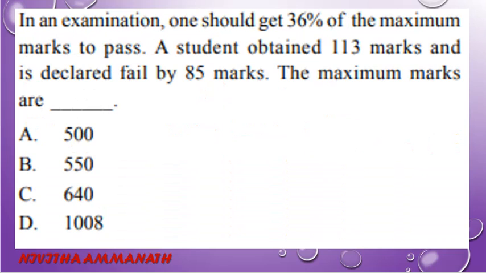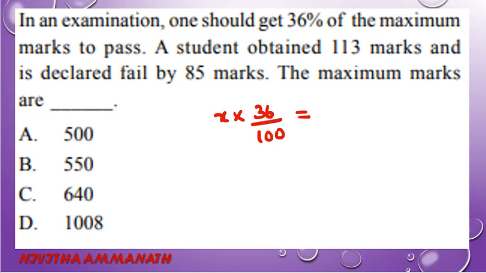In an examination, one should get 36% of maximum marks to pass. A student obtained 113 marks and is declared failed by 85 marks. The maximum marks are? So we have to find the maximum mark. If anyone passes, that is 36%. So total marks into 36 by 100, that is 36% of x, that is the pass mark.